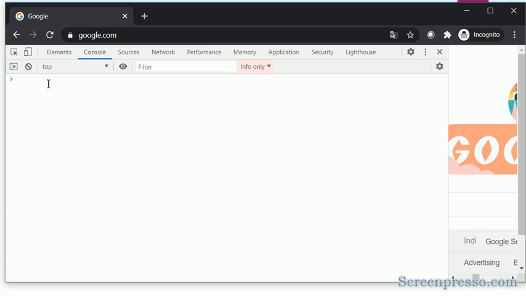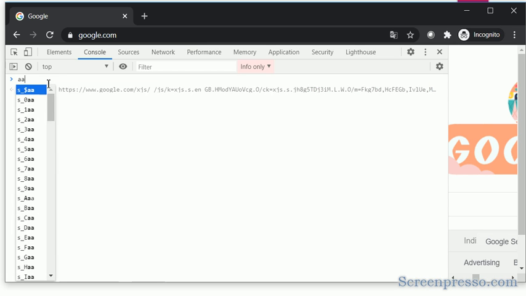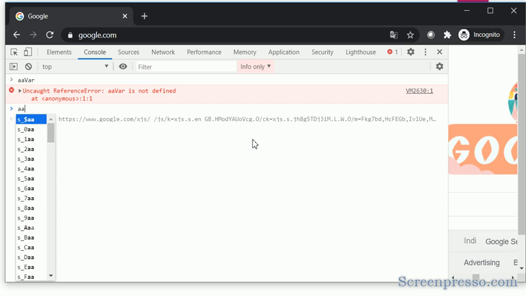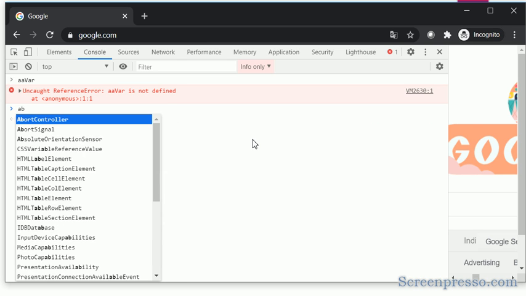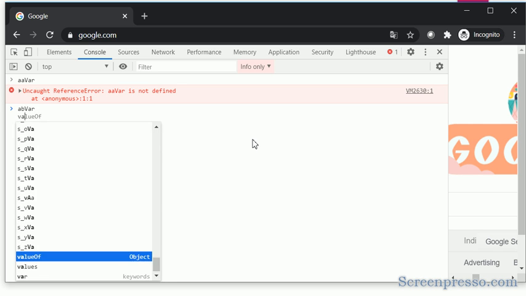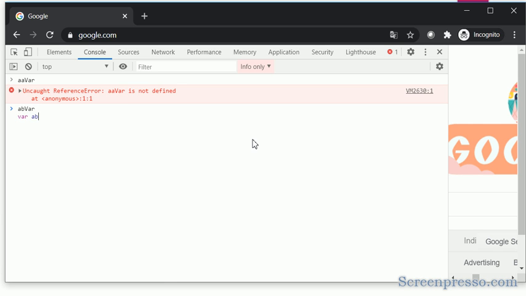Now I am trying to access a variable that is not yet declared, maybe aa.var. So we are getting the error: aa.var is not defined. Again, I am going to access ab.var, but after this line I am declaring ab.var equal to 10.